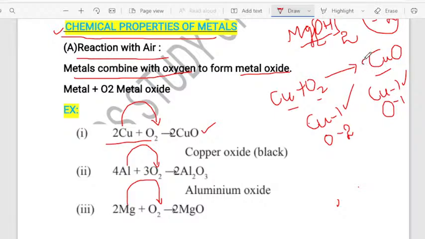So let us write 2 now. When we write 2, what happens? 2 into Cu, 2 into oxygen. So what happened? Now copper became 2, it was 1, and oxygen became 2. So now what happened? Oxygen is balanced. What about copper? Copper is now not balanced on the reactant side. So now write 2 in front of copper. So 2 into Cu, here also what happened? It became 2 Cu. So this is a trial and error method, my dear students.